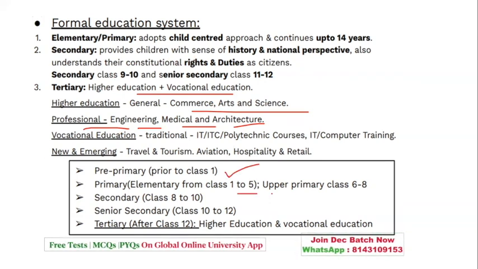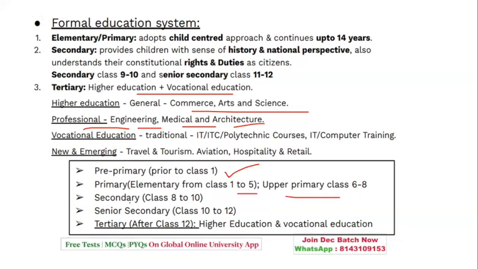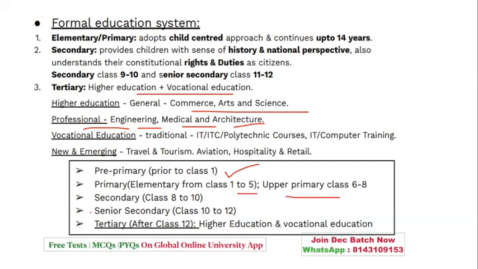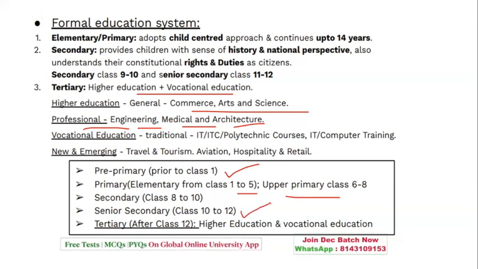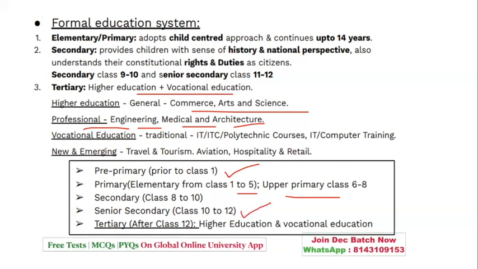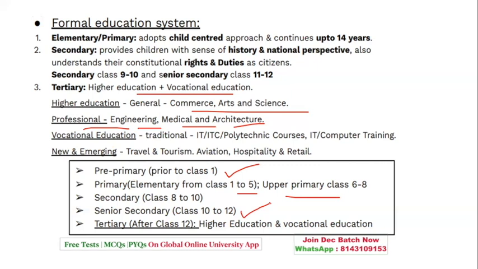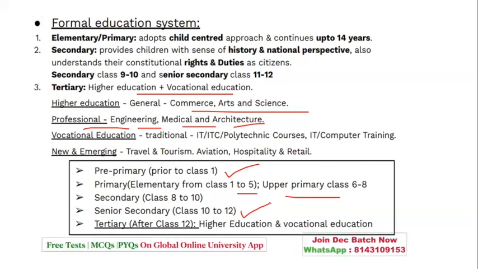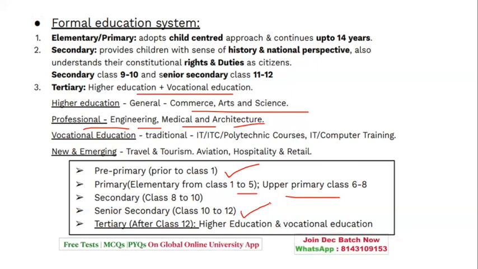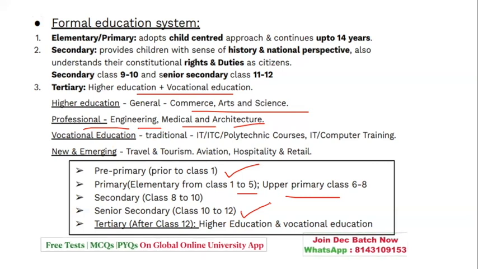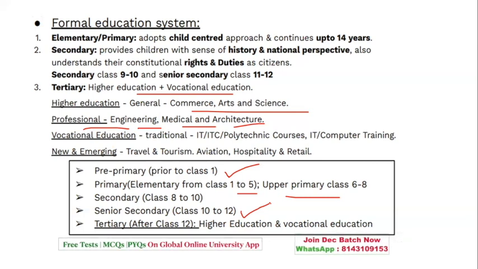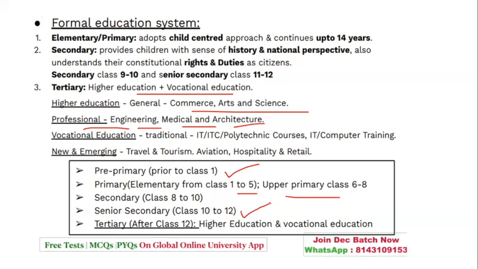Primary is up to 5, upper primary is 6 to 8, secondary is 8 to 10, senior secondary, which you call higher secondary, is 10 to 12, and then we have tertiary, that is higher education plus vocational education. So yes, you can get a match-the-following question in any form, just to remember it well.